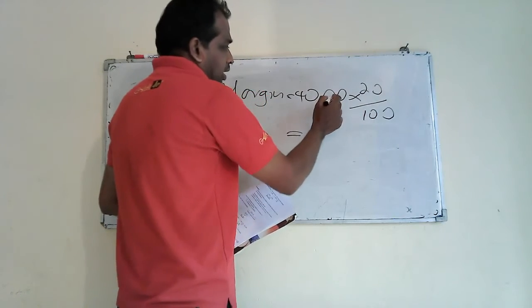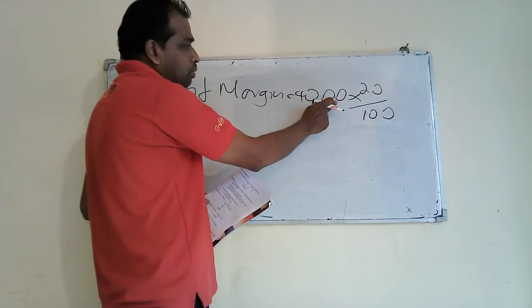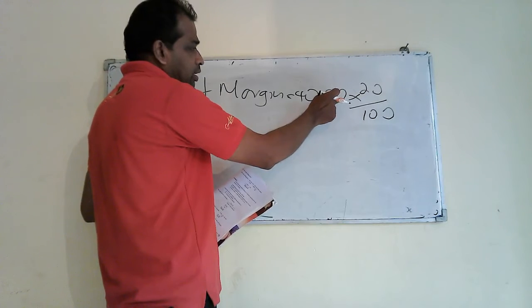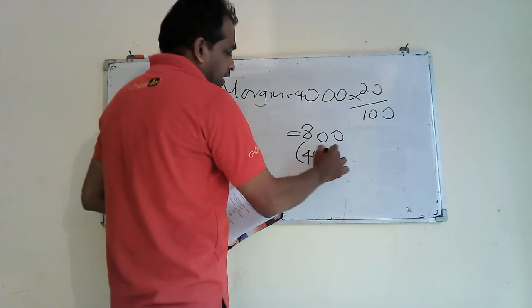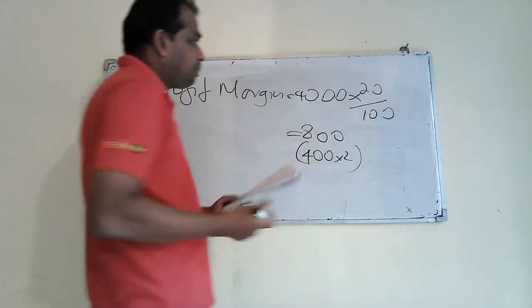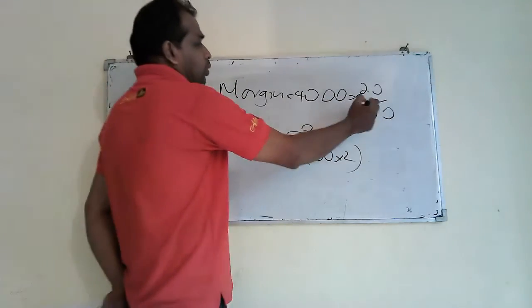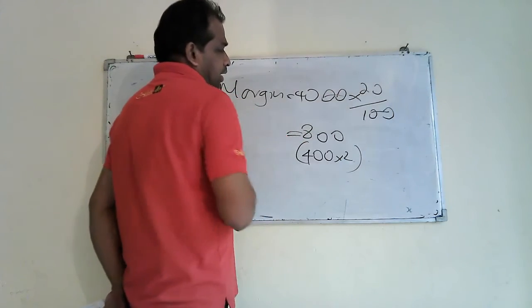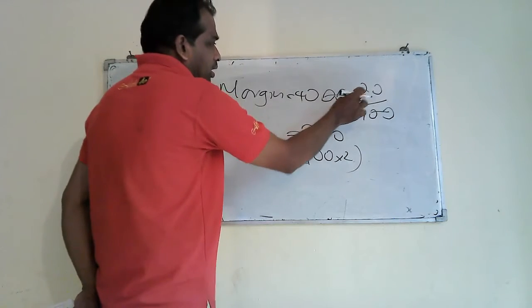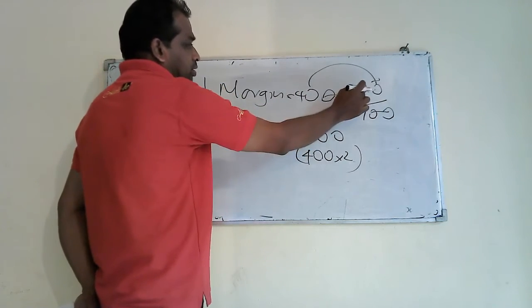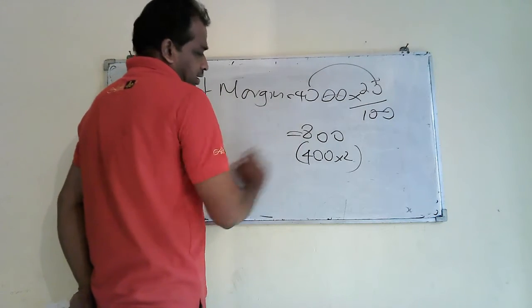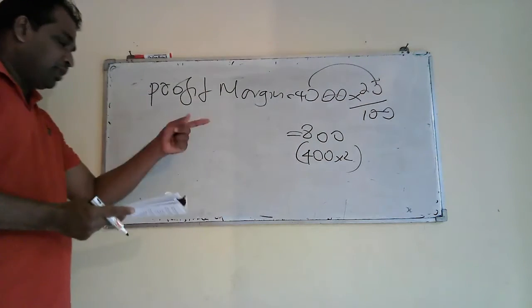20%. Then if it is 10%, you can just remove 1 0. If it is 20%, you can double the value. It is 800. I got 400 into 2. That is, if you do 10%, then you can just do like that. Then 40 to 20, 0, 0, 2 zeros, then 2 into 4, 800. Right? That is the profit margin per unit.